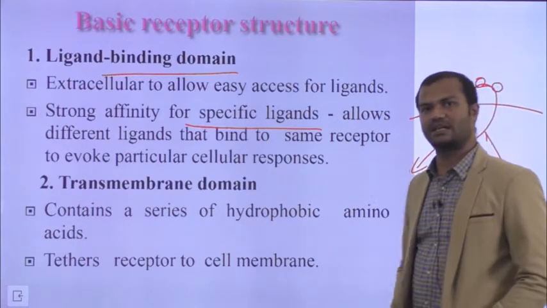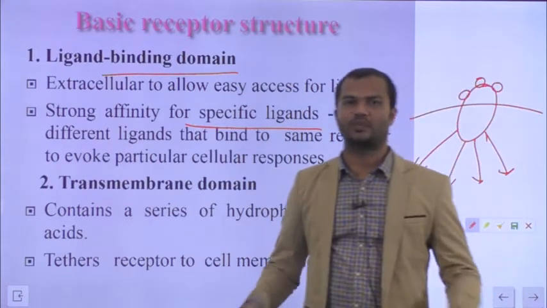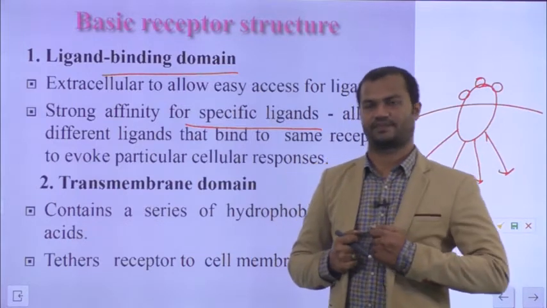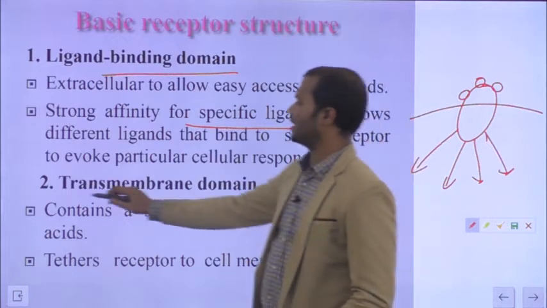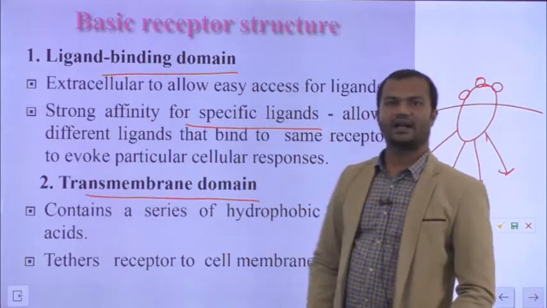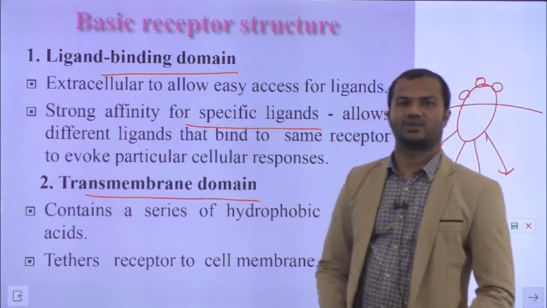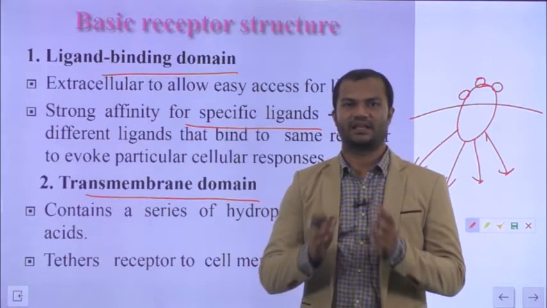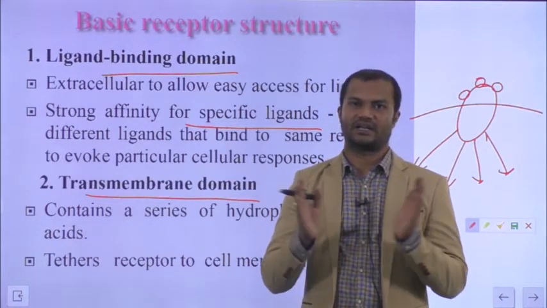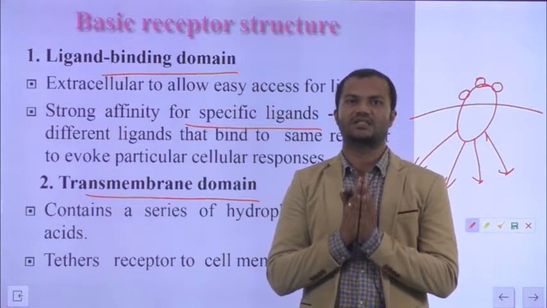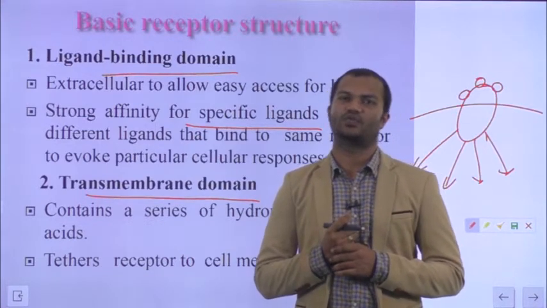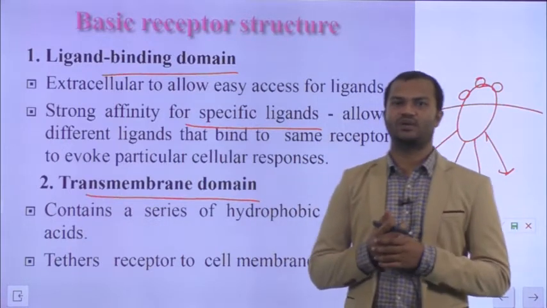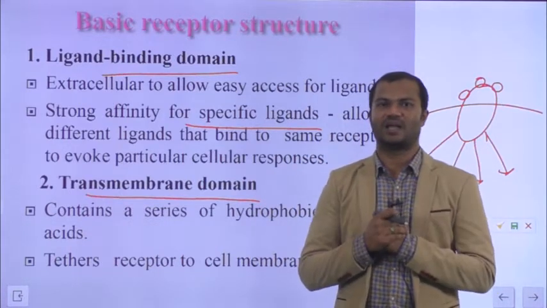So through a single receptor, it can induce multiple types of cellular responses. The second part of the enzyme linked receptor is the transmembrane domain. The transmembrane domain is the portion associated with the cell membrane or plasma membrane. This particular region is highly hydrophobic, so being hydrophobic, it gets hidden in the plasma membrane.